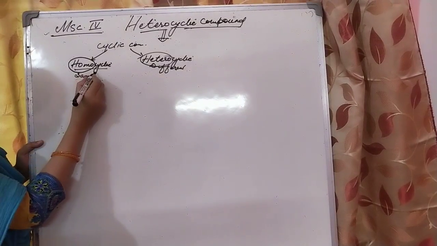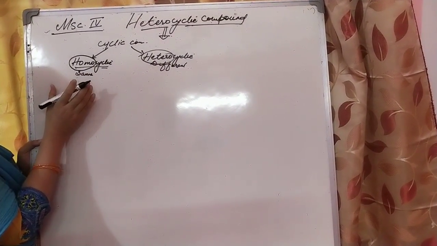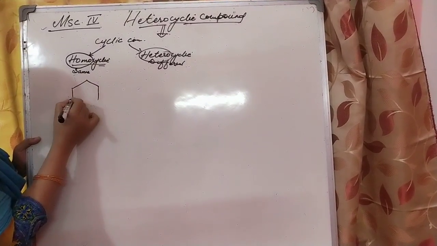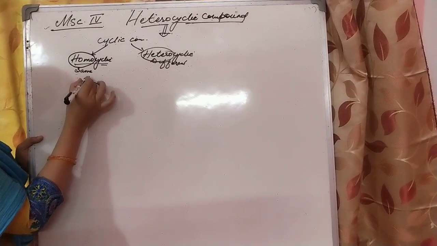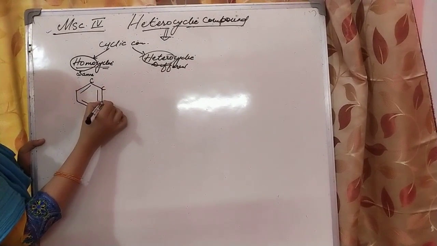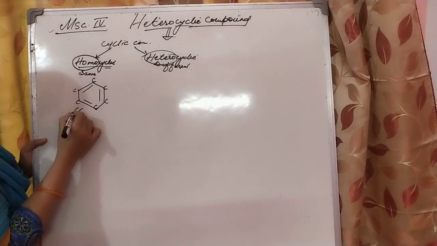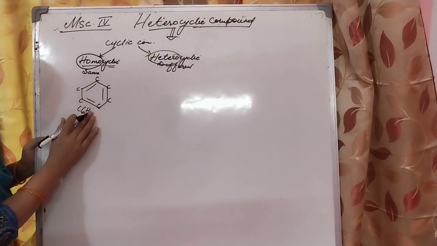Homocyclic is a cyclic compound made up of the same or similar atoms. For example, in benzene only carbon atoms are present, that is C6H6.